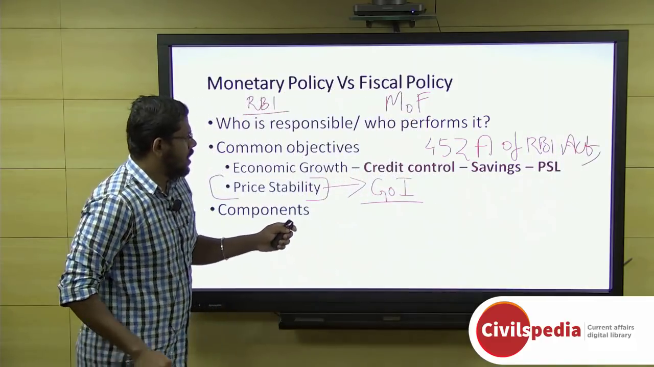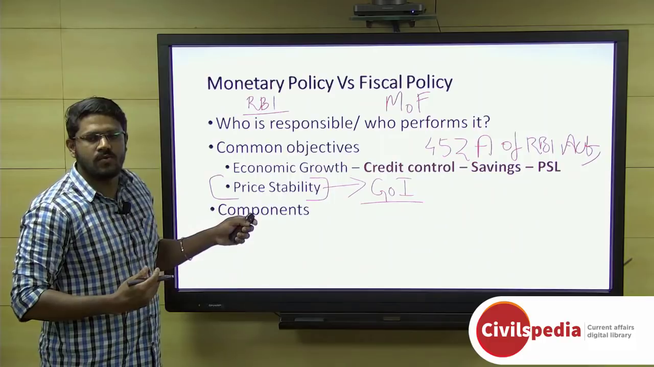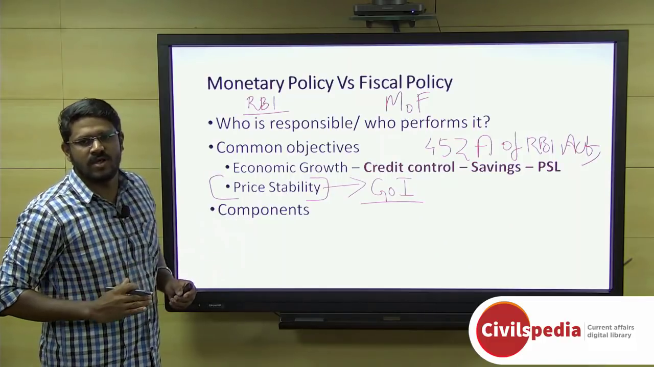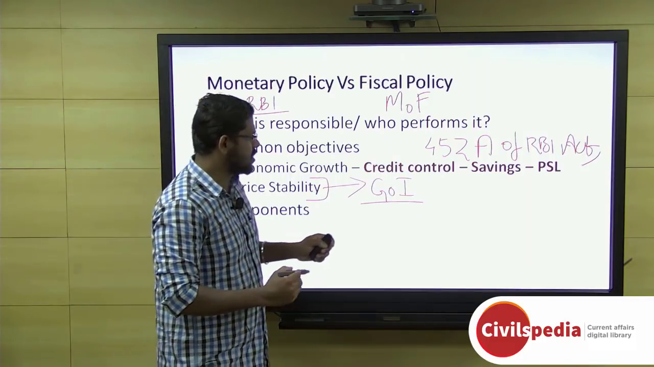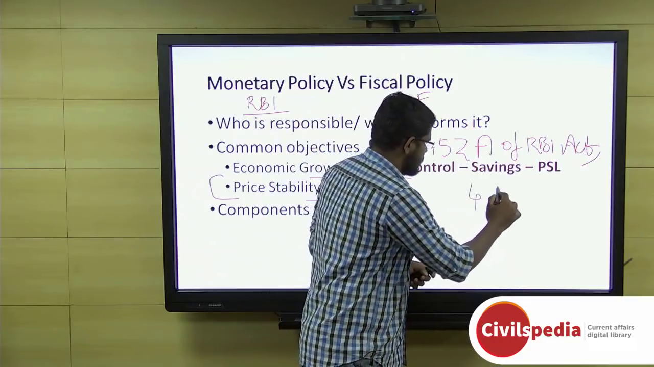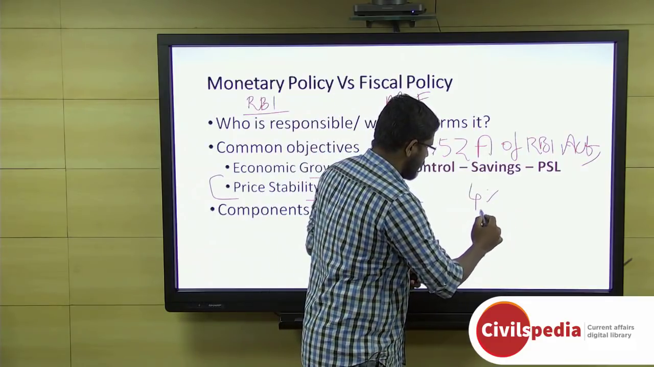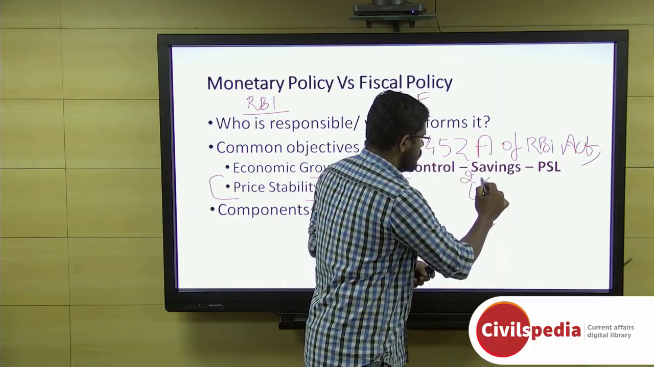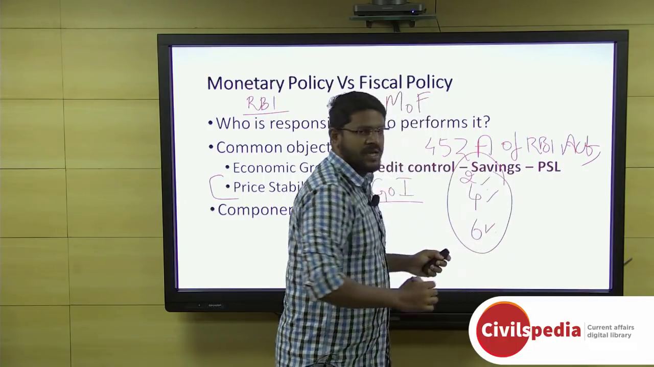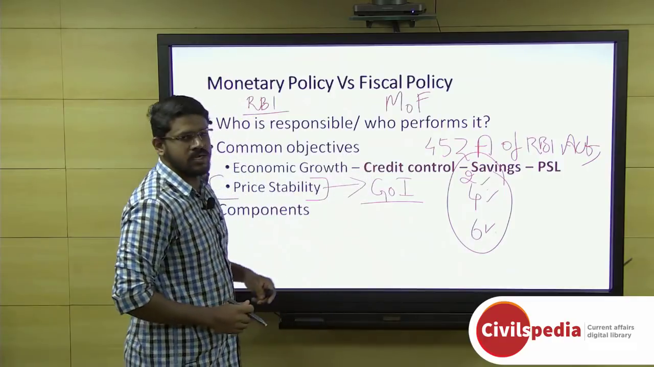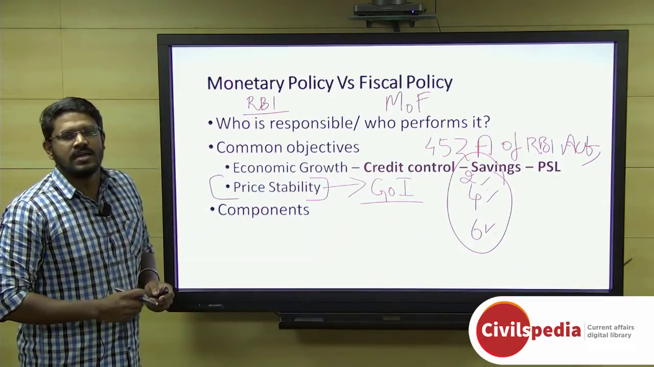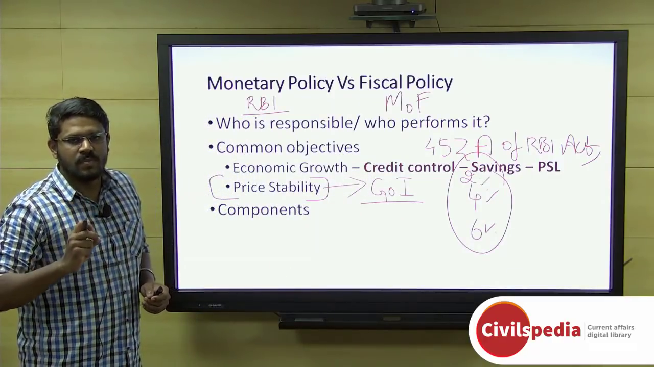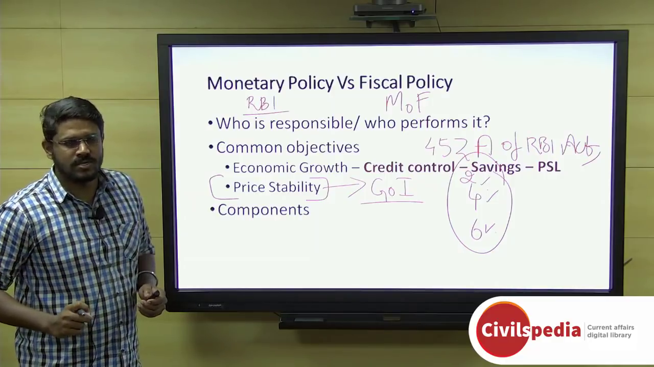All right. And it is the RBI which has to achieve this inflation target. At present, the inflation target is 4%, with an upper tolerance level of 4 plus 2, that is 6%, and a lower tolerance level of 4 minus 2, that is 2%. Whenever the RBI cannot maintain these tolerance levels, it is understood that the RBI has failed to achieve this inflation target.